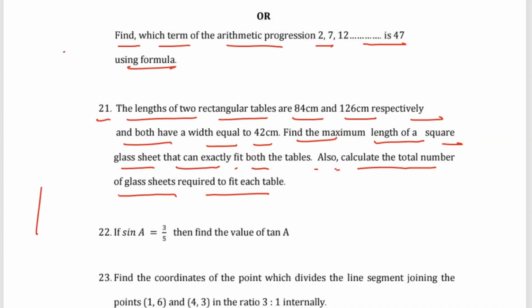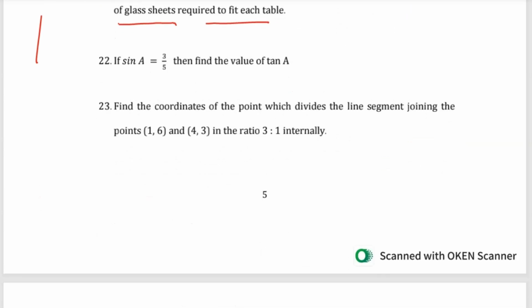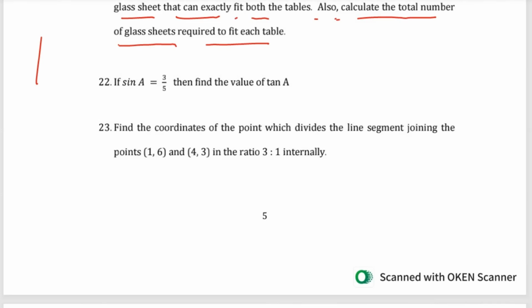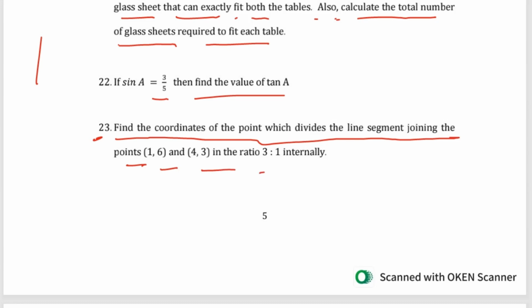Then question number 22. Question number 22 is: if sin A equals 3 by 5, then find the value of tan A. Then question number 23, find the coordinates of the point which divides the line segment joining the points (1, 6) and (4, 3) in the ratio 3 is to 1 internally.